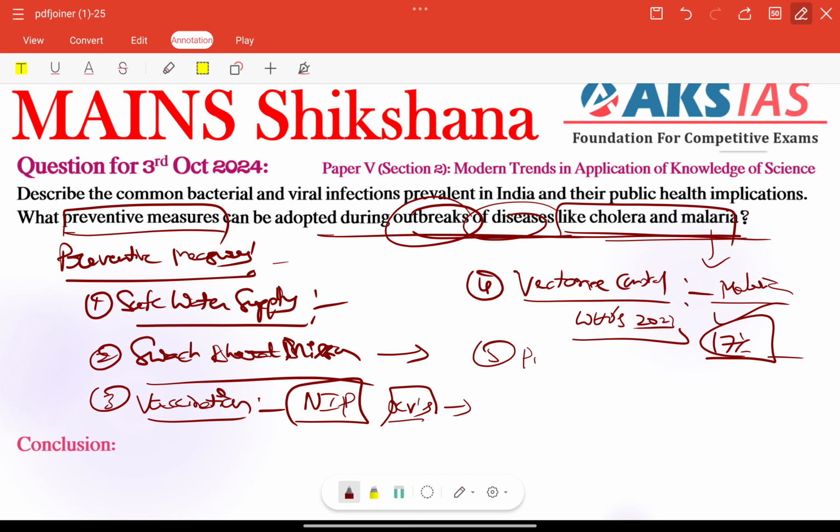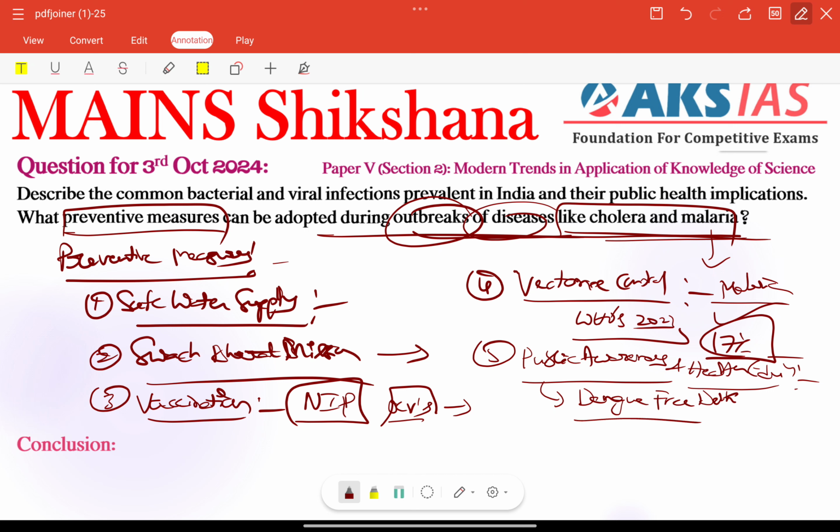Next, public awareness is also very important here. Public awareness and health education are very important. Here we can talk about some campaigns, like the Dengue Free Delhi campaign we have already seen. It is very important. It raised awareness about vector control and disease prevention. Other than that, increased community involvement is very important here. These types of preventive measures can control these diseases especially.